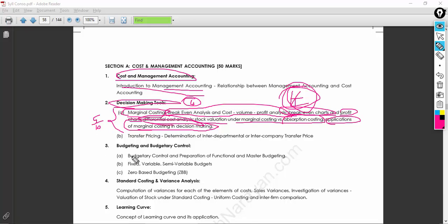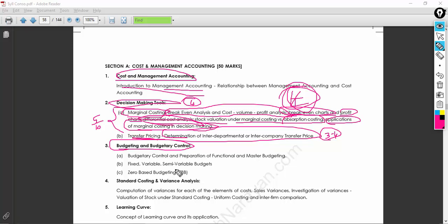Having said that, you also need to know transfer pricing, the determination of interdepartmental transfer pricing. In case you're not so interested in this one, give 100% to marginal costing. At least you can expect 3 to 4 marks in this subtopic.